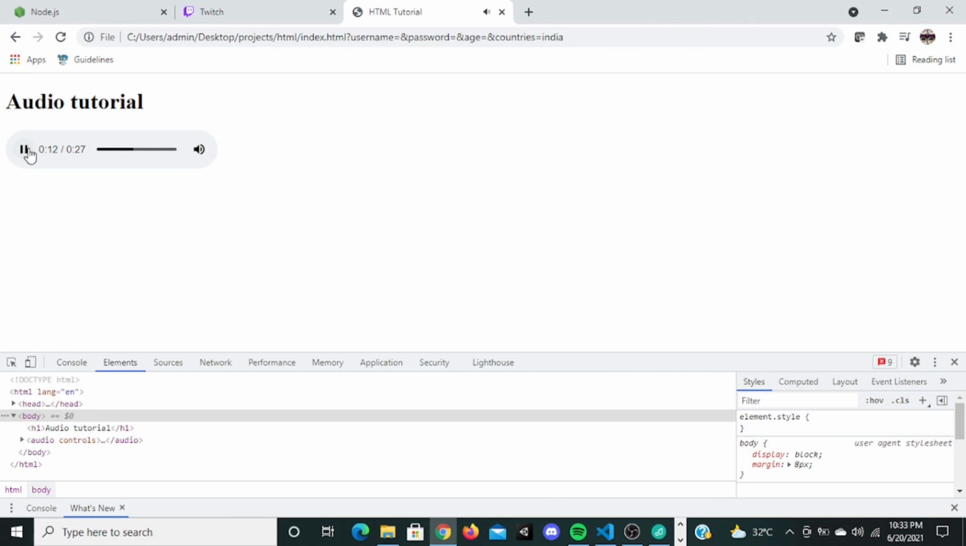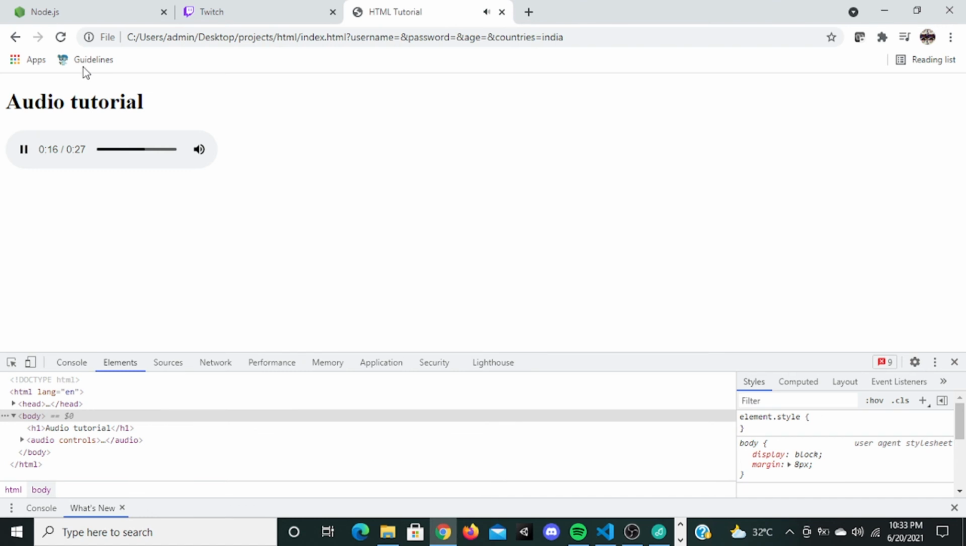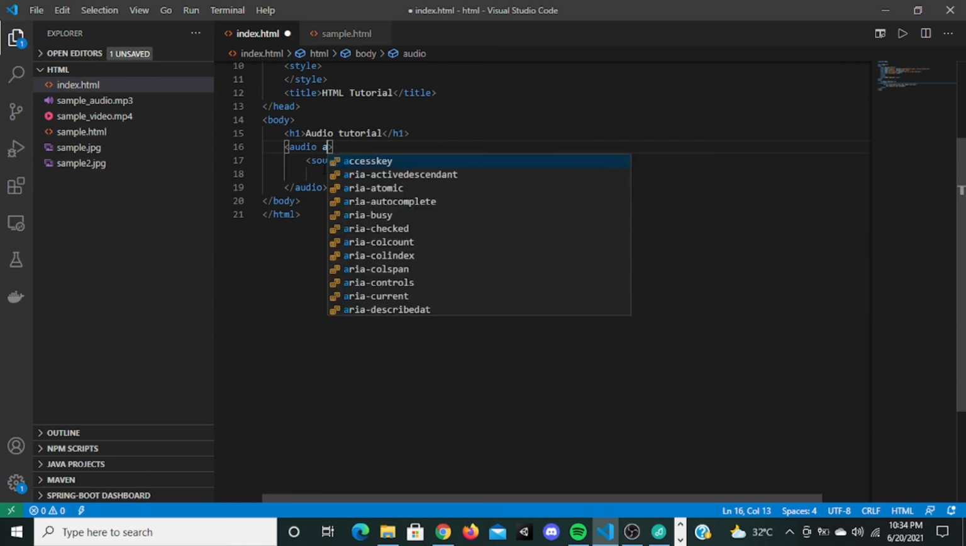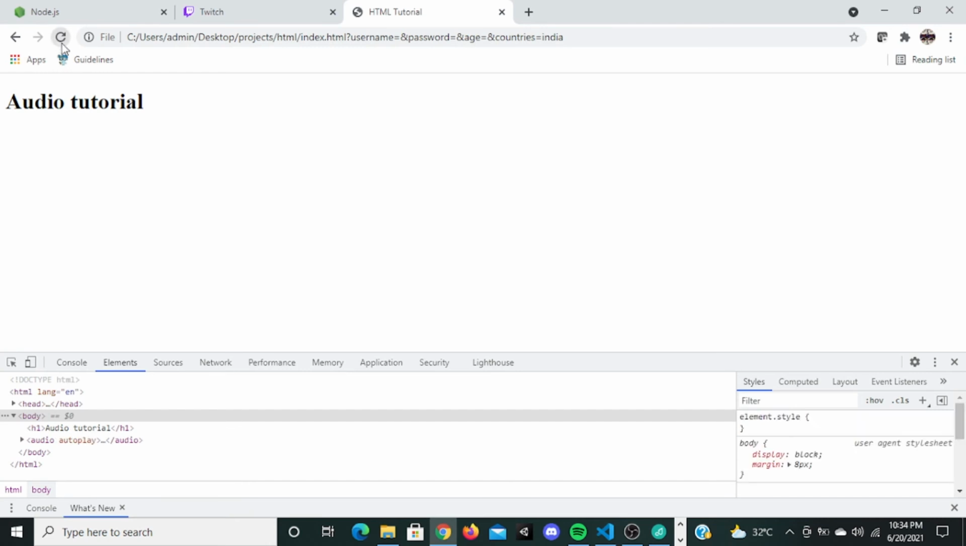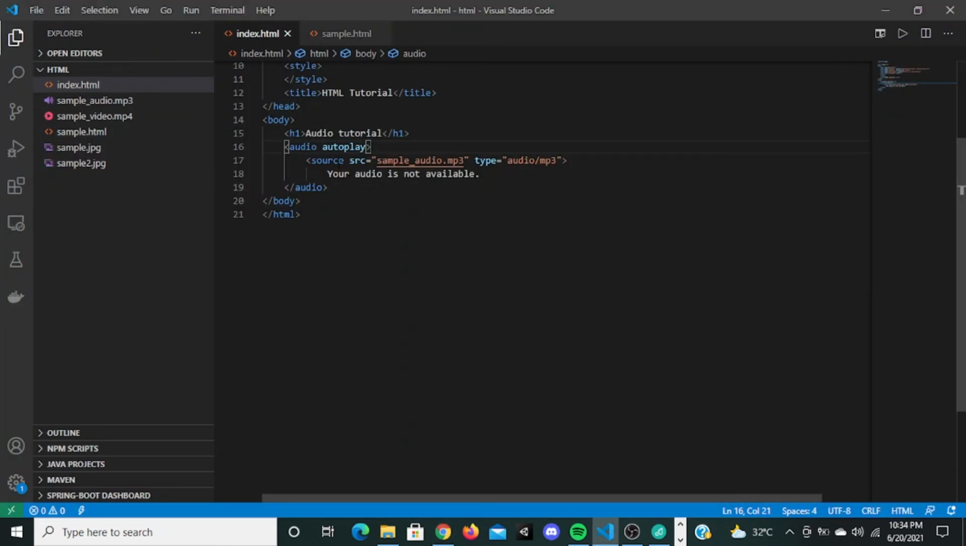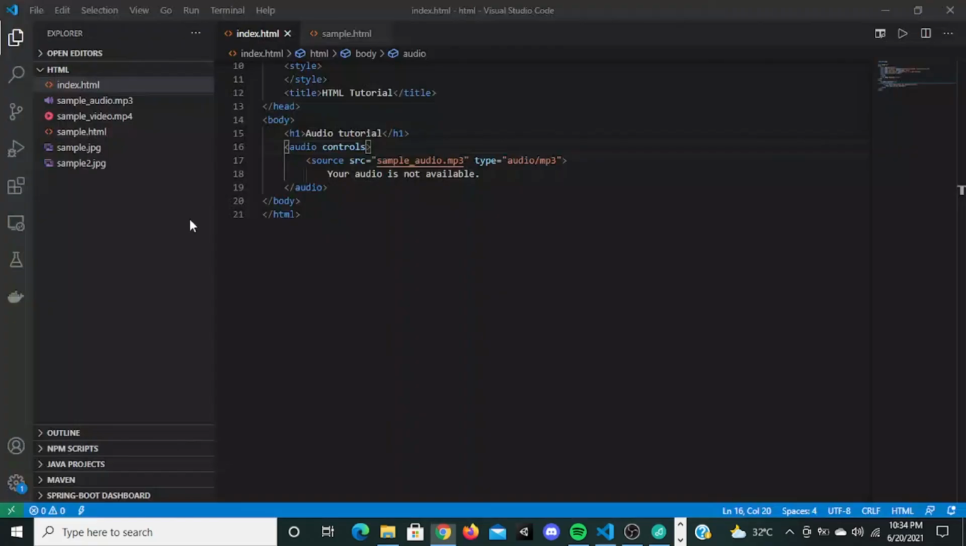If you remove the controls attribute and refresh, there's not going to be any controls displayed. If I give another attribute called autoplay here, save this, and refresh, sorry, I have to have controls because I cannot see it if I don't have controls. If I click play, it's going to play. So this is how you insert an audio file.